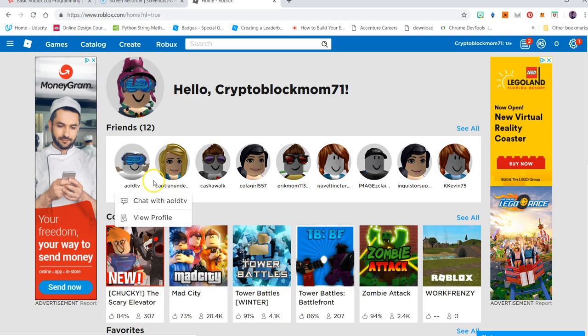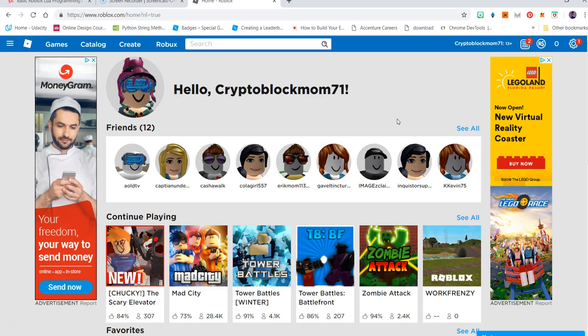I already have an account, so I'm gonna sign in. And I don't have a lot of friends yet. I just started. But once you become a developer and start creating games, you probably want to have more friends. It depends. We will see that you can do servers that are specifically yours and private servers in which you only can play with your friends, or you can use the public servers for games. Now, let me show you a little bit around.